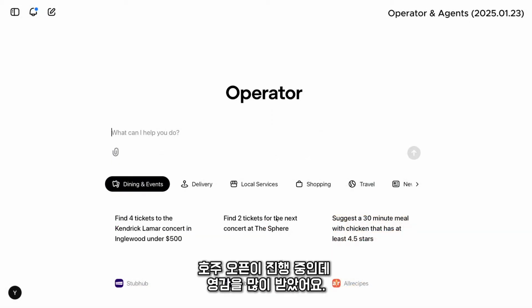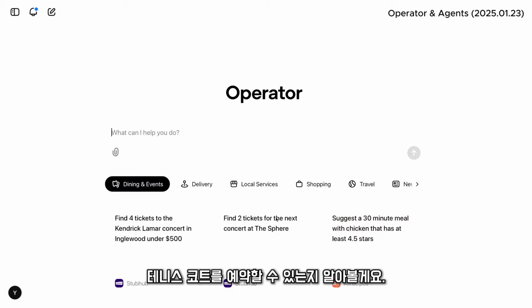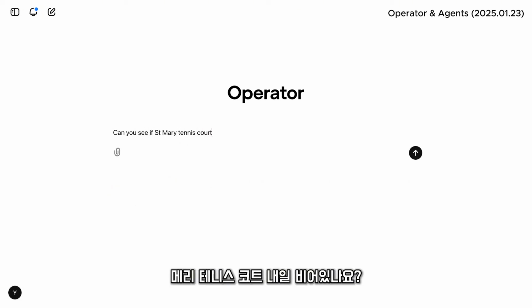Australian Open is going on, and I've been very inspired by it. Did you watch the quarterfinals? I've been watching the quarterfinals. All right, great. OK, so I'm going to try and see if I can get a tennis court. Can you see if St. Mary tennis court is available tomorrow? Ideally 1 hour slot.